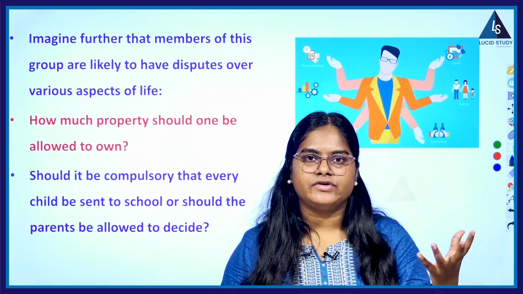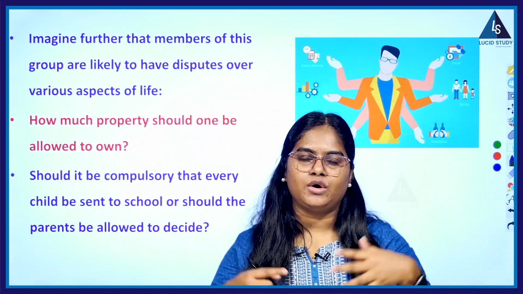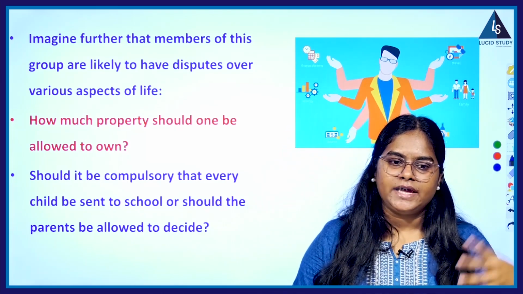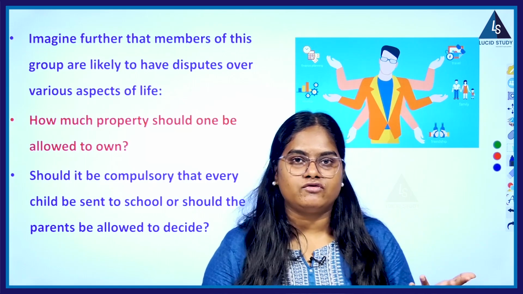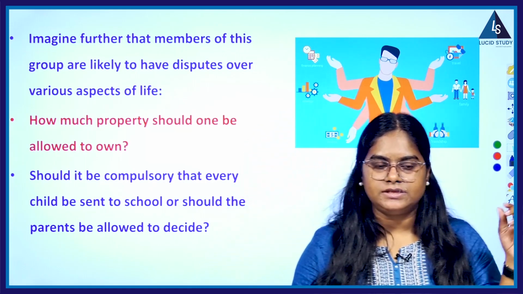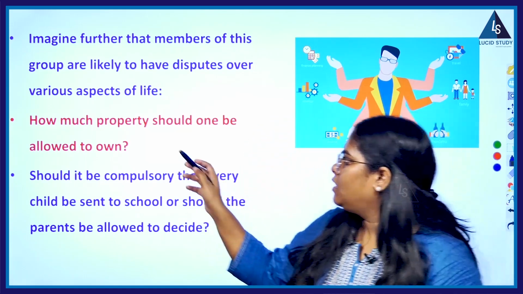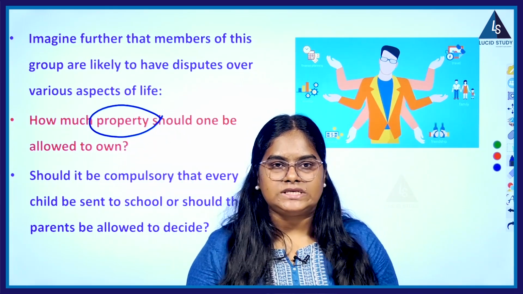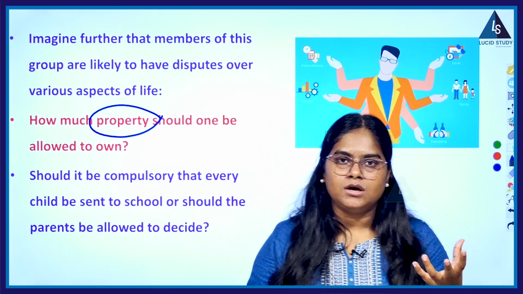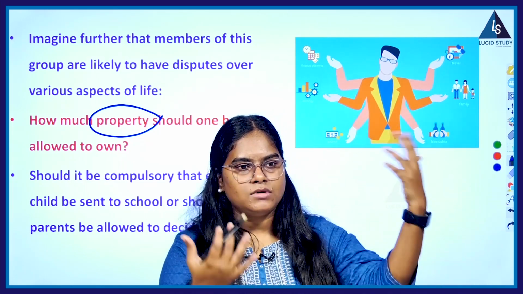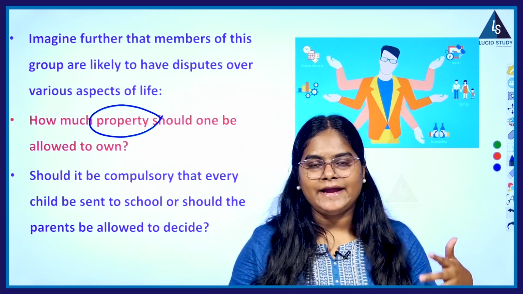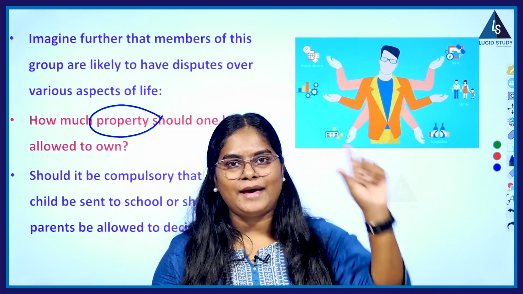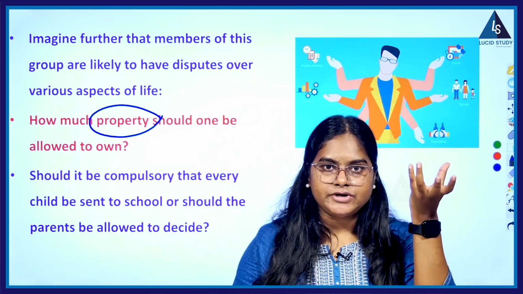When there is some sort of a common issue or a common thing which the street together has to do, there might be some sort of differences of opinion which may arise. For example, how much property should one be allowed to own? Most of the poor people might think, okay, these rich people are having a lot of property, a lot of land. There should be a maximum cap of how much a person or a family should hold, a limit of the property.